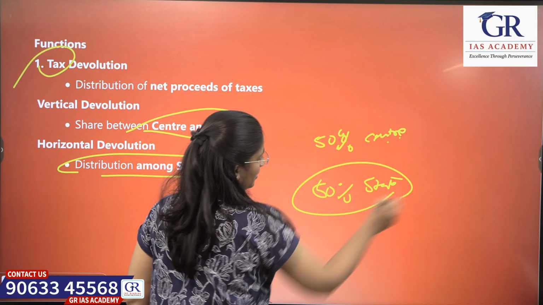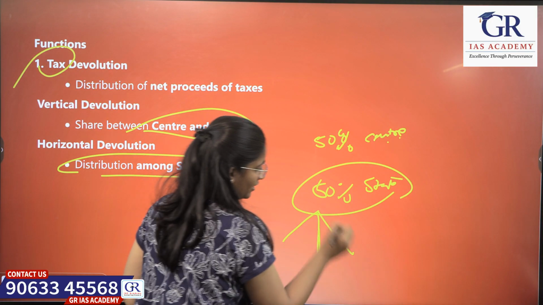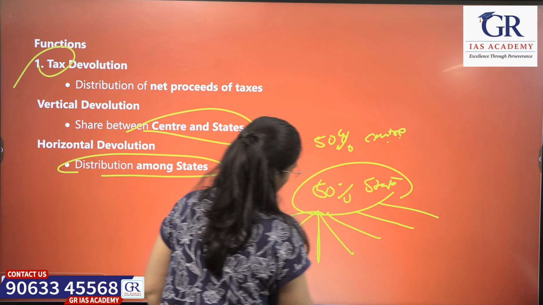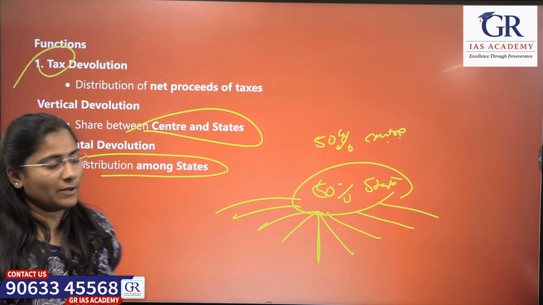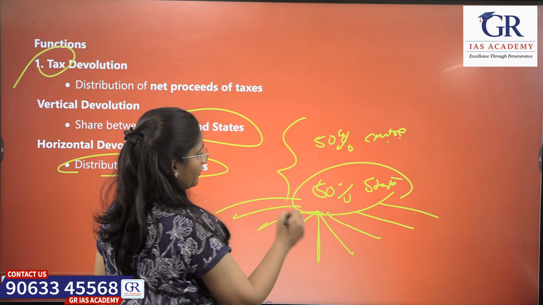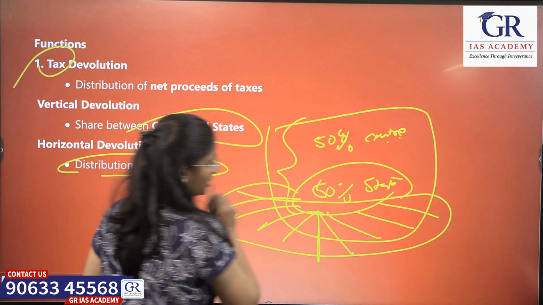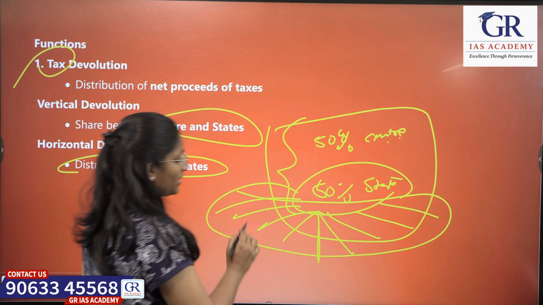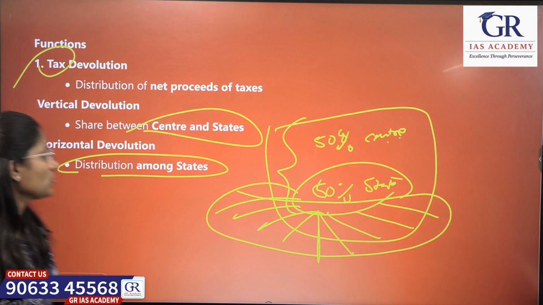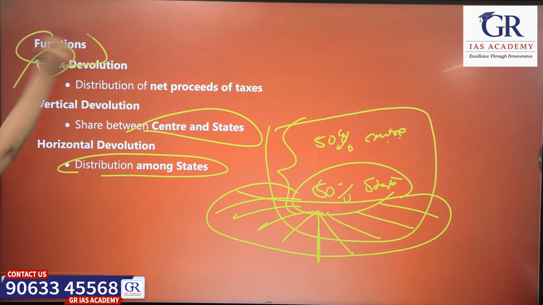Now this 50% given to the states will be divided among the number of states present in India. So this is vertical devolution, between center and states, and this is horizontal devolution of taxes, that is between states. Both will be done by the Finance Commission.